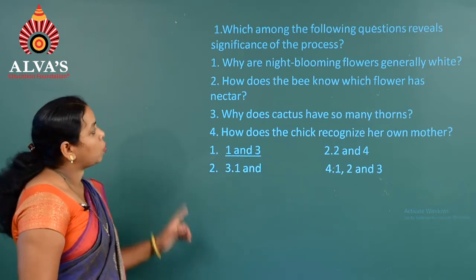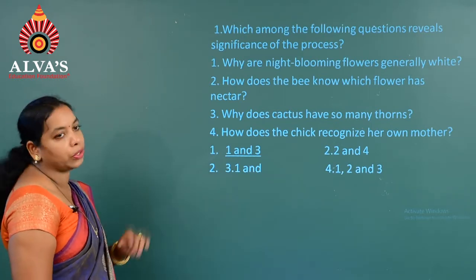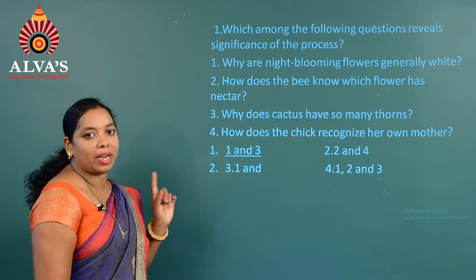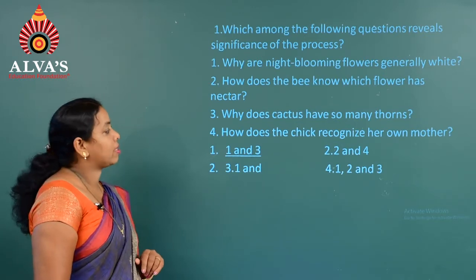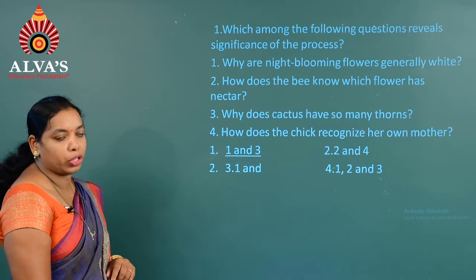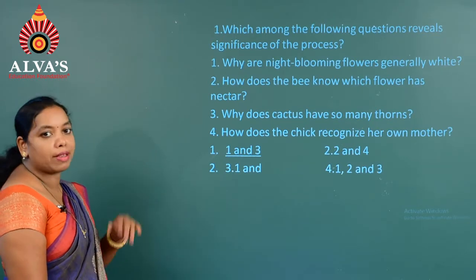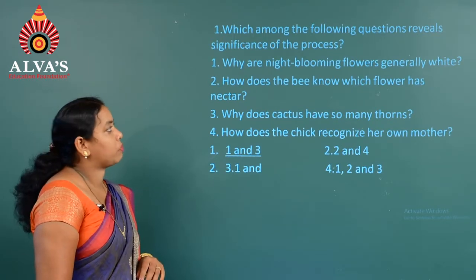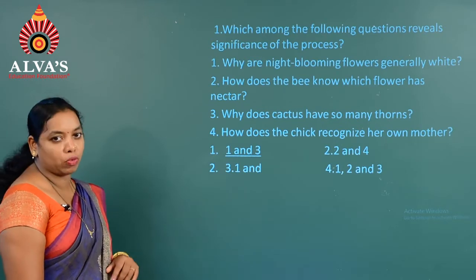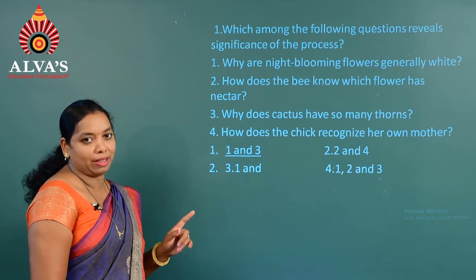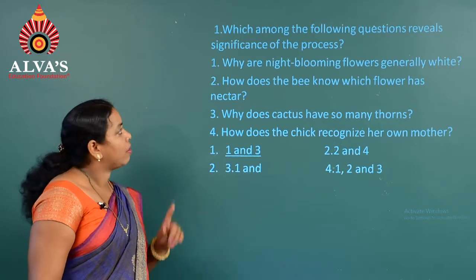When we consider the first and third questions, we can see that they are why type questions. Whenever there is a why type of question, it reveals the significance of the process. So we can consider the first option, which has 1 and 3, as the answer for the first question.